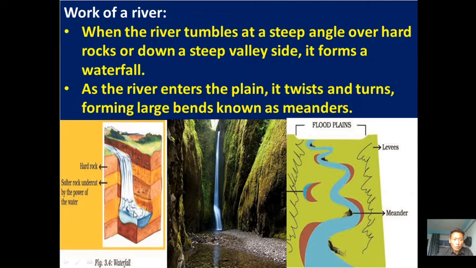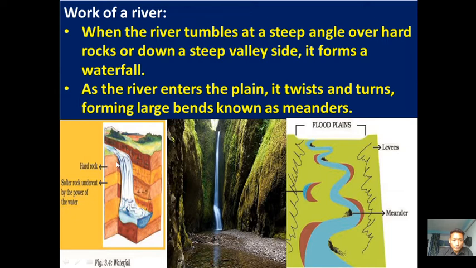That is called a waterfall. Tumbles means falling down at a very steep angle over hard rock.